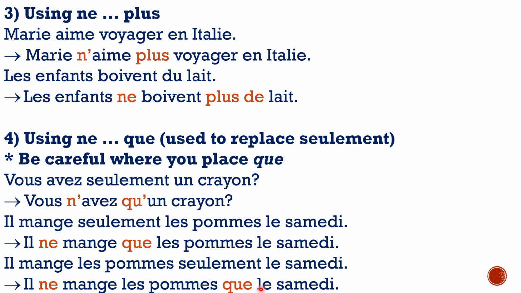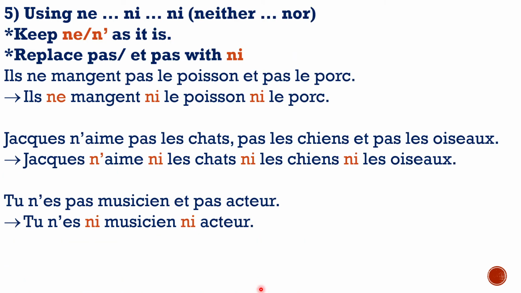And the last type of negation that you have is using ne, ni, which is your neither and nor. Now, this will already be given to you in the form of a negative sentence. You will just have to shorten it. Instead of saying pas, you will have to put ni. So you keep the ne as it is, and wherever you have pas or et pas, it gets replaced by ni. So if you look at this, il ne mange pas le poisson et pas le porc. They do not eat fish and not pork.